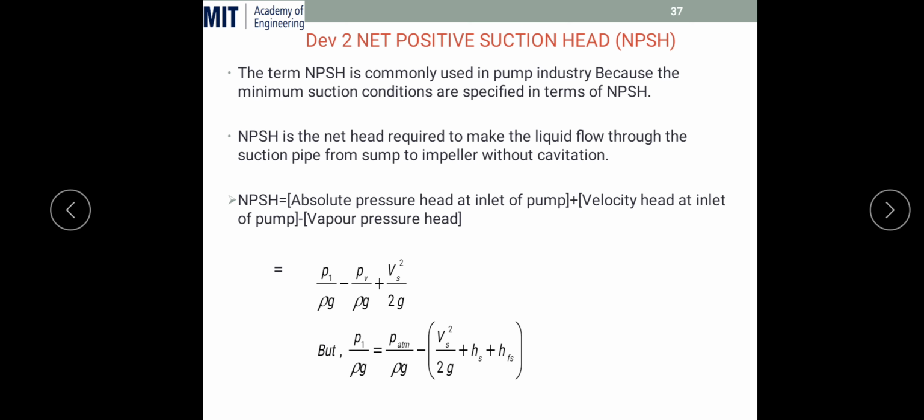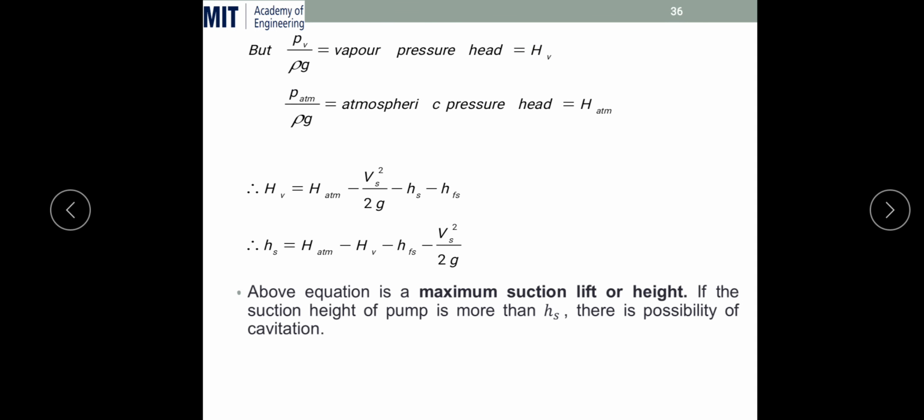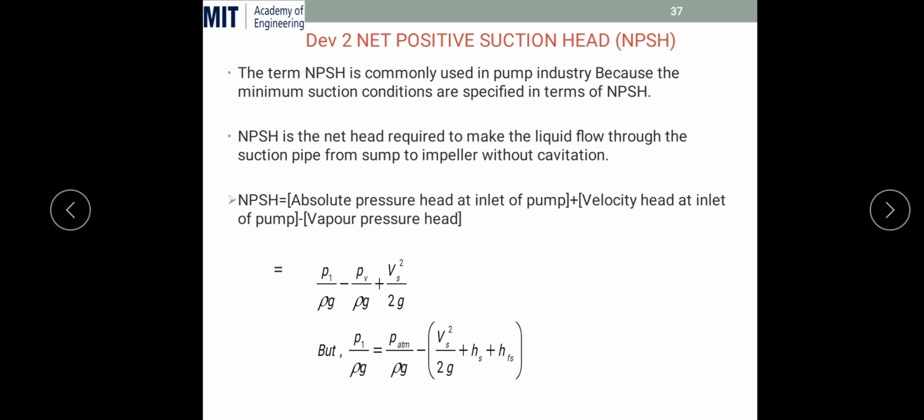Now another most important parameter to calculate the cavitation is net positive suction head. It's also called NPSH. The term NPSH is commonly used in the pump industry because minimum suction conditions are specified in terms of NPSH only. Usually the suction lift or suction height is one of the parameters to define whether cavitation will occur or not, but normally in industry we use the net positive suction head term.